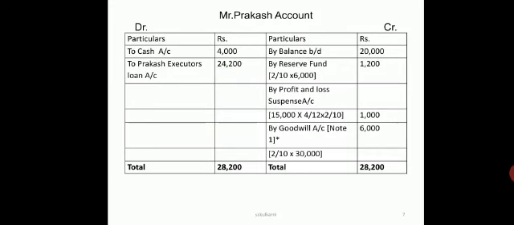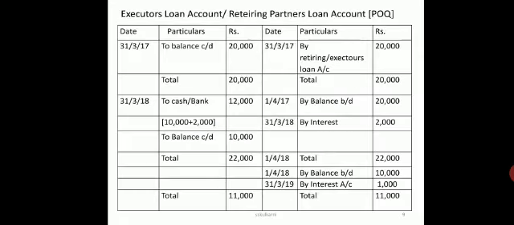Now we are having one more slide, a 5 marks practical oriented question, where you have to prepare 2 installments for settlement of the executors or retiring partner's loan account. So you write retiring partner's loan account, debit and credit, and the first transaction will be for getting the retiring partner's or executor's loan balance from the capital accounts.